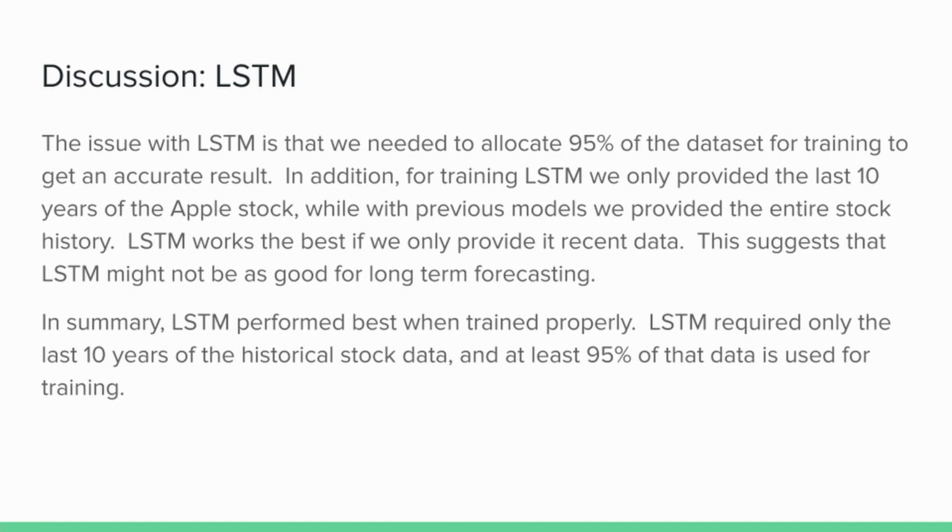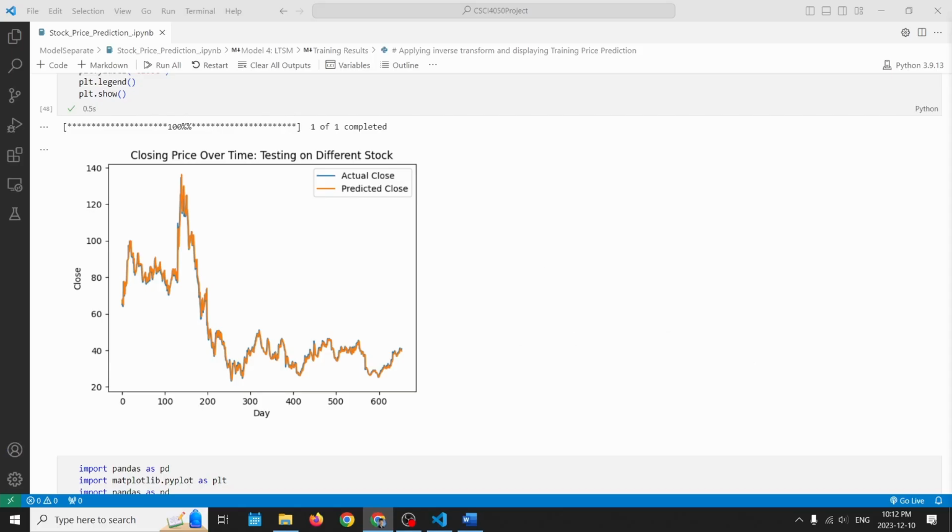In summary, LSTM performed very well when trained properly, but it only needed the most recent data, and it needed to use almost all of that data for training. This suggests that LSTM has the potential to predict stocks into the future in the short term, given recent data, but possibly not into the long term, as it could be off-centered.